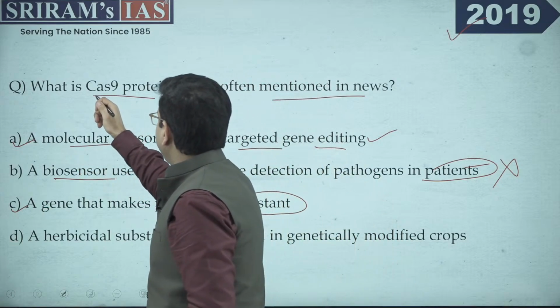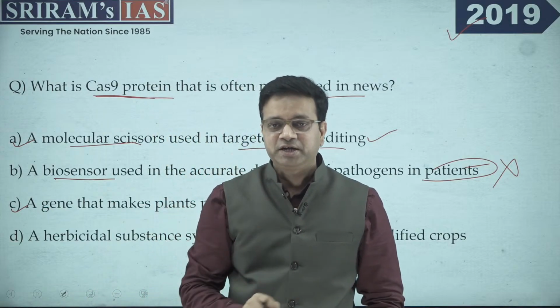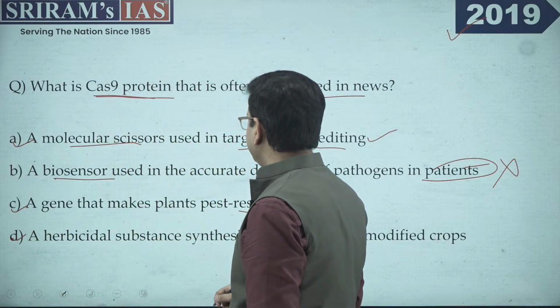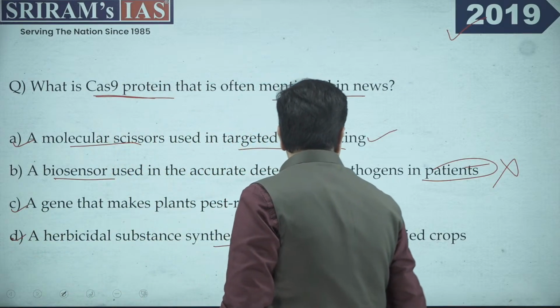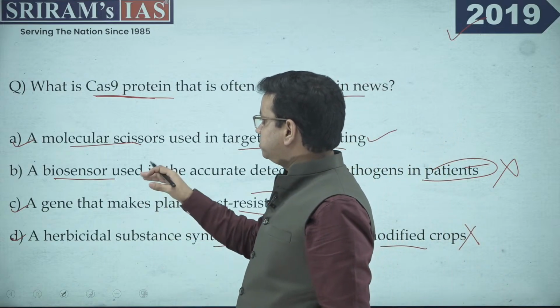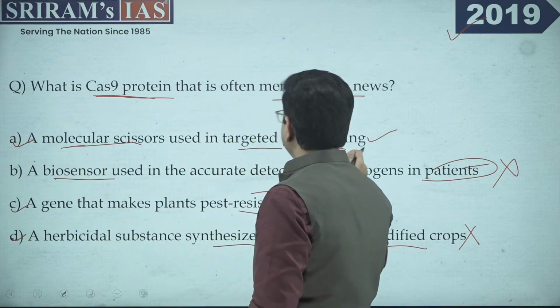This Cas protein is an enzyme, right, which is helping in identifying the specific location. Now the last but not the least, it is asking about a herbicidal substance synthesized in a genetically modified crop, which is absolutely incorrect, right? So the correct option here is a molecular scissors used in targeted gene editing.